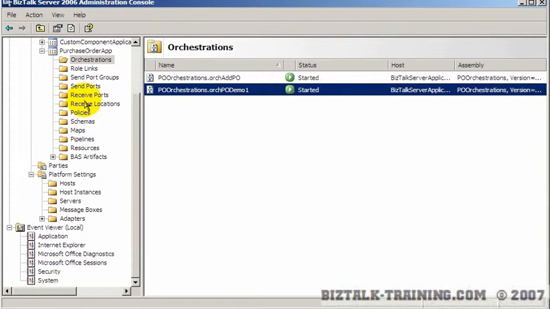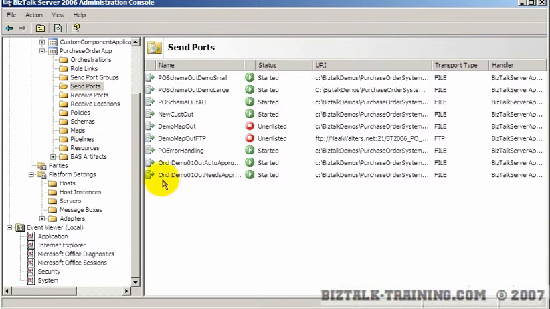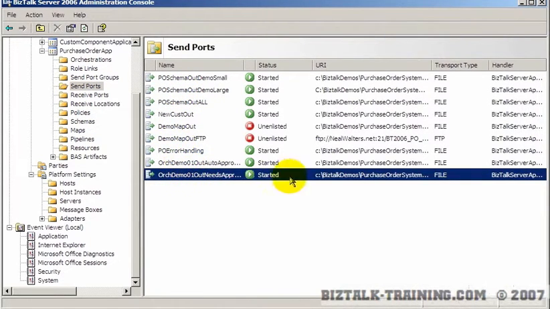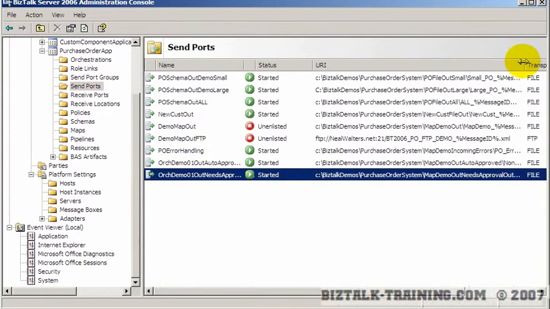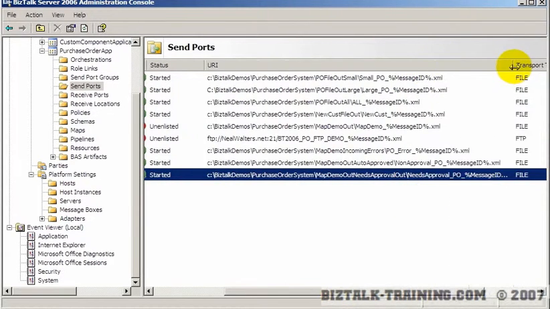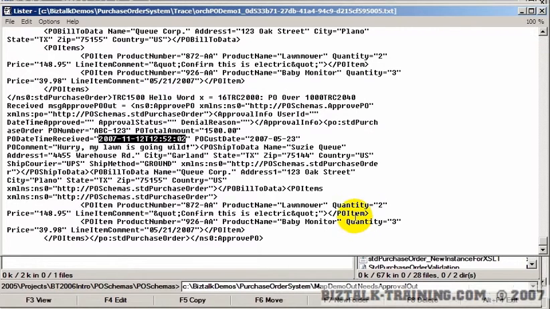So if we go back here to send ports, we have out needs approval, and that is the file called map demo out needs approval out. Sorry, there's even more. Okay, the needs approval PO message ID. Okay, for a while there I had the video stopped so I could research this.